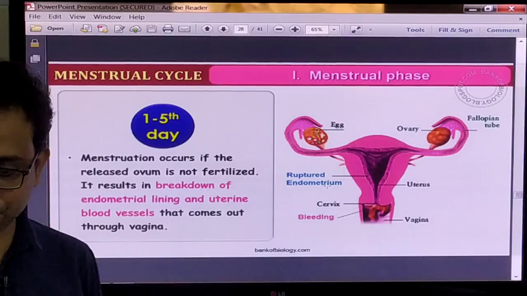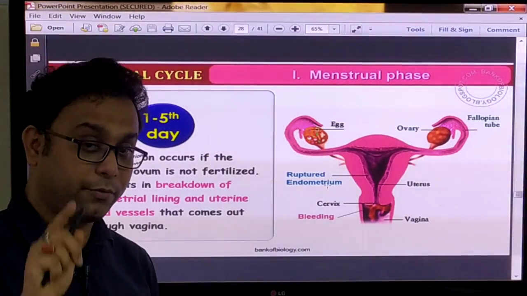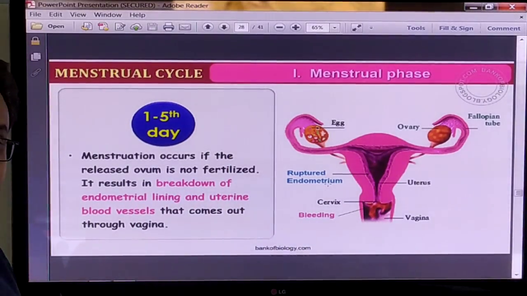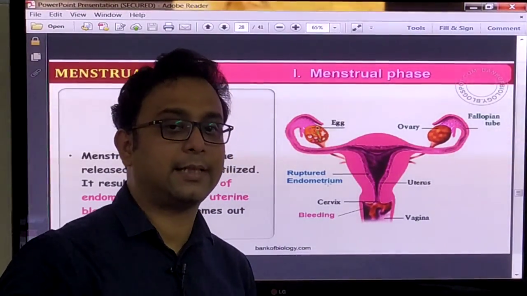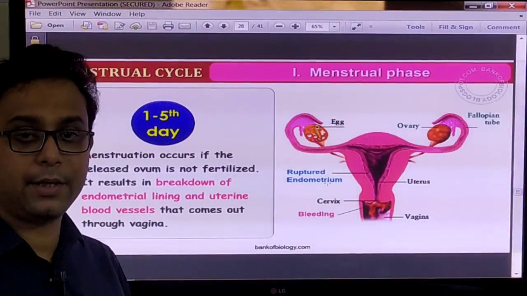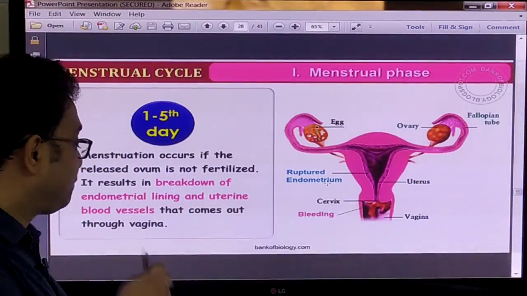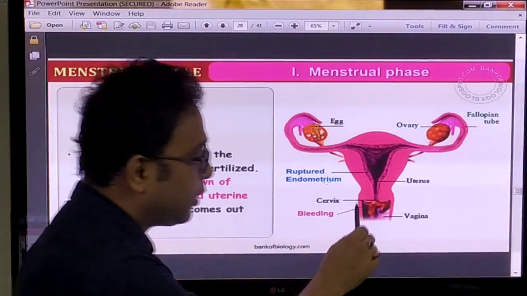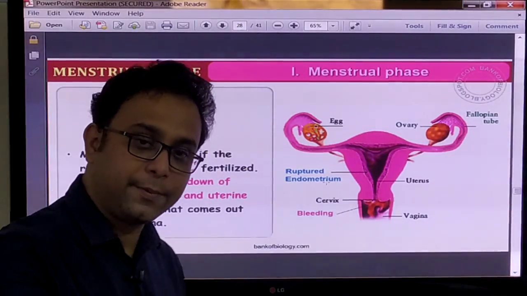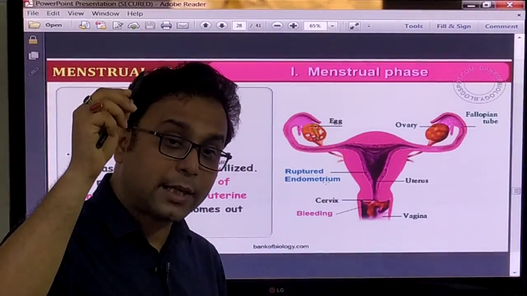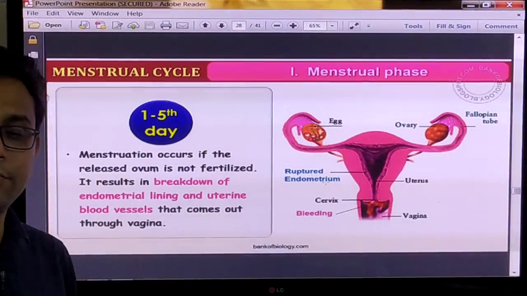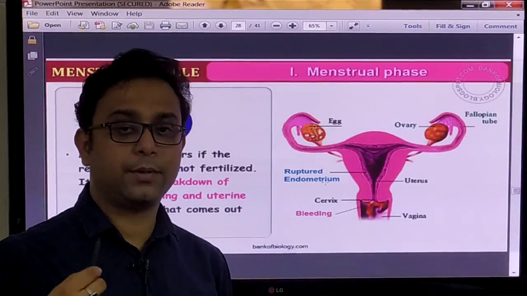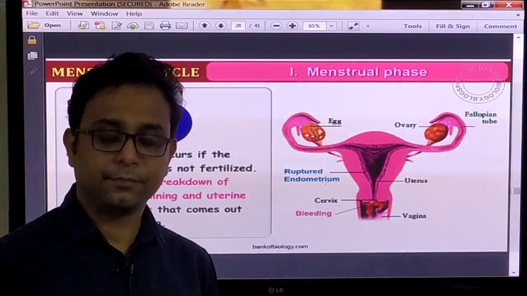Okay. Now menstruation occurs, very important, if the released ovum is not fertilized. If fertilization takes place, menstruation does not happen. Right? So it is a result of the breaking down of the endometrium lining and uterine blood vessels. So in the uterus, there are some blood vessels. These rupture, so that blood is released from the female body, and the unfertilized ovum is also released at that particular time.